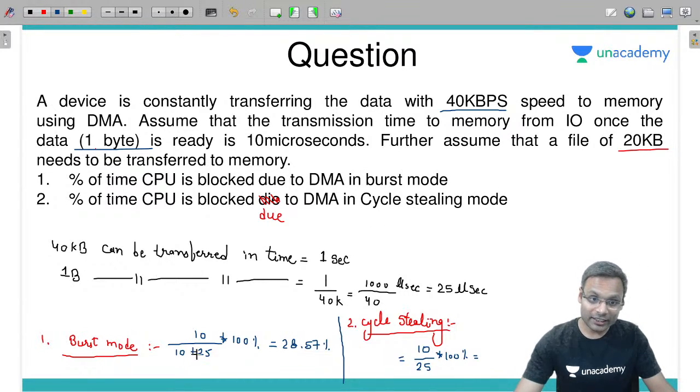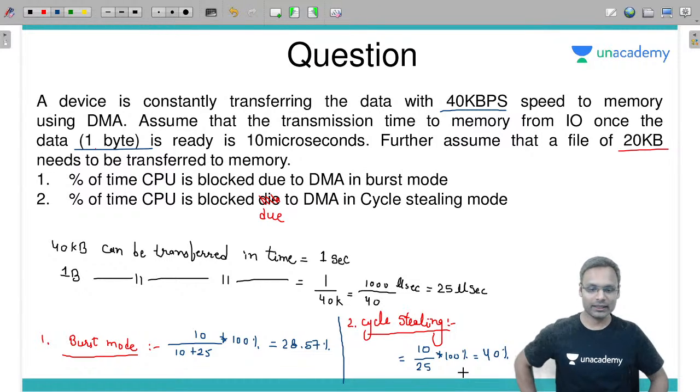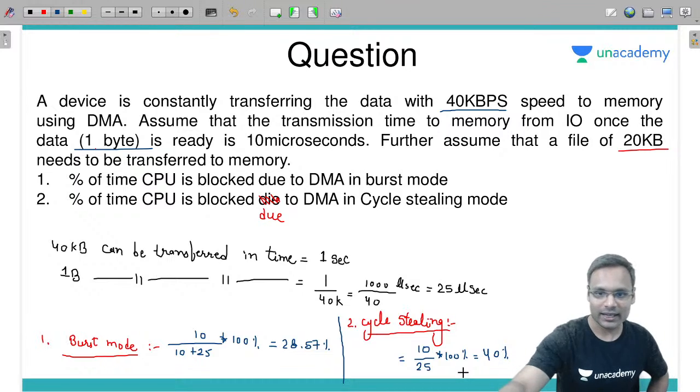If you are dividing by a larger value, you'll get a lesser value. Here it should be less than 28. Yes, 40%. Good. Nice. 40%, yes, correct.